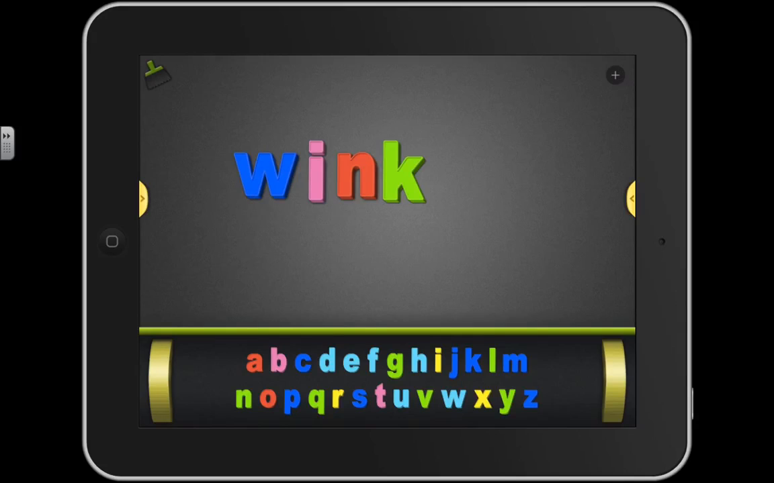Now let's read the word together. Are you ready? Wink. Read it again with me. Wink. Good writers always say their words slowly so they can hear all of their sounds. All right, boys and girls, we're going to change wink to make the word sink. Can you do that? What do you need to change wink to sink?